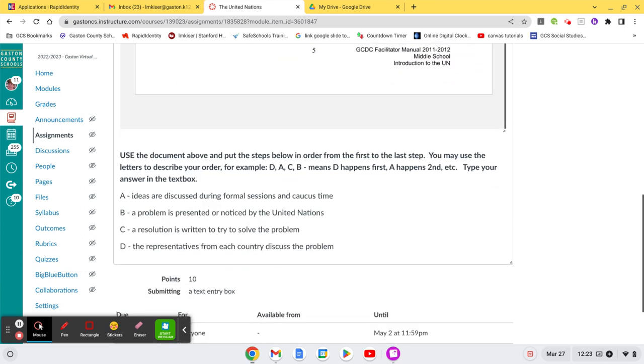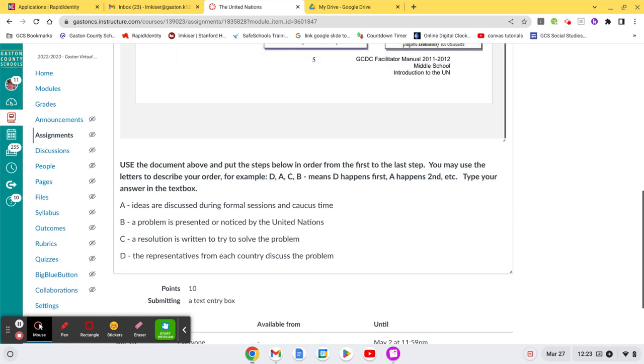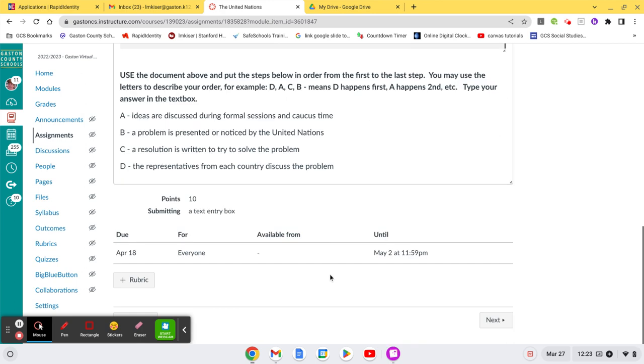Now, here's what I want you to do. I want you to put these steps in order. I've got them as A, B, C, and D. The right order may be D, A, C, B, which means you think D happens first. The representative from each country discusses a problem. So study the diagram and then put these steps in order. And I think, yeah, that's it.